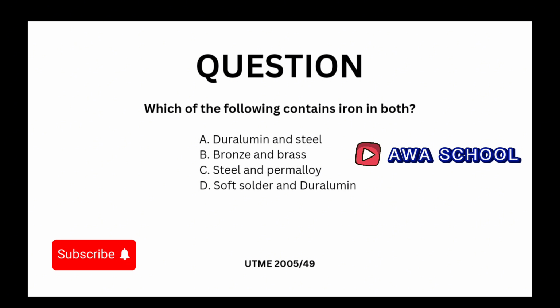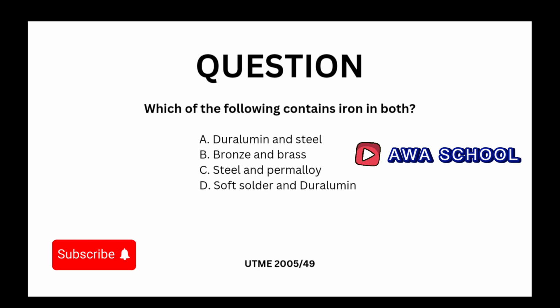Do you understand? And then in bronze, now my brother who lives in New Zealand is cute and single. Remember, copper is cute. Single is Sn, which is what? Tin. Exactly. So what they have in common is not iron, it is copper. Do you get? So that is why we are ruling out B. B cannot be the answer. Do you get what I'm saying?